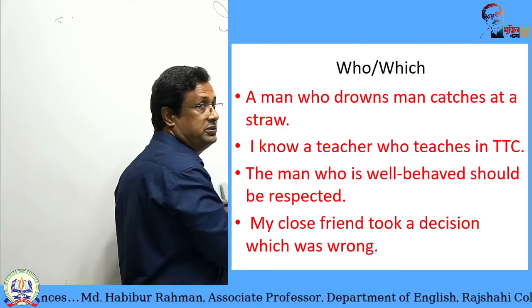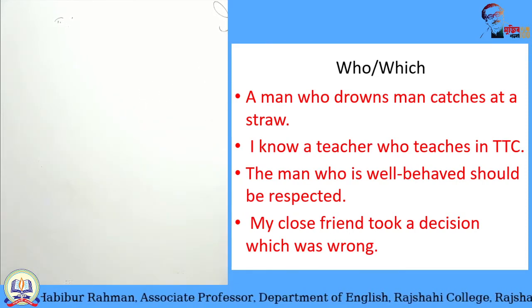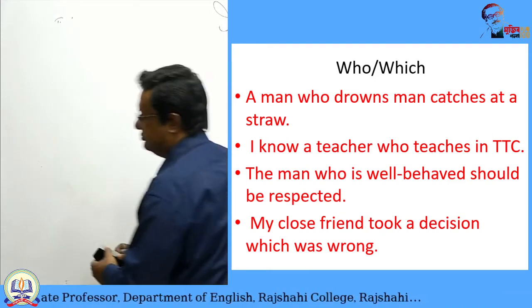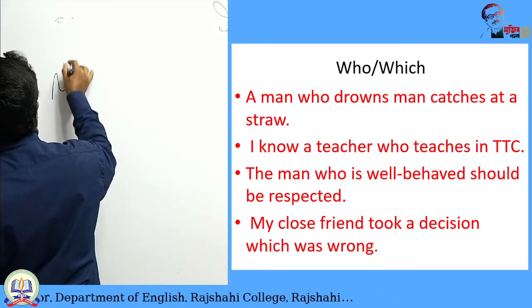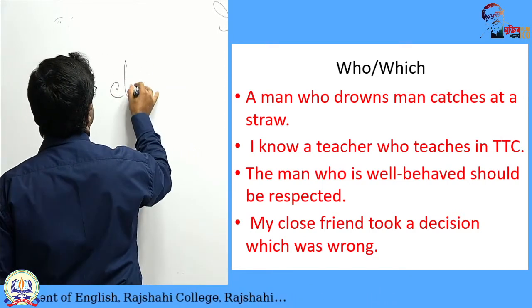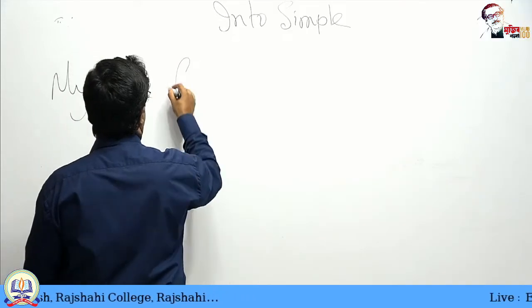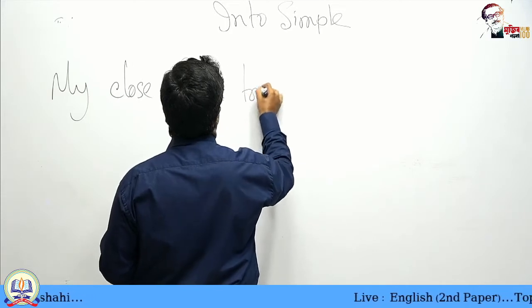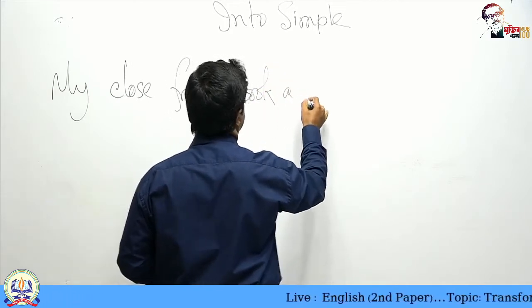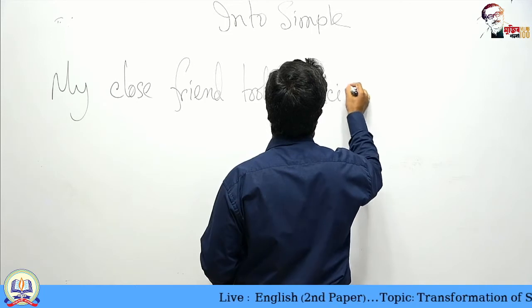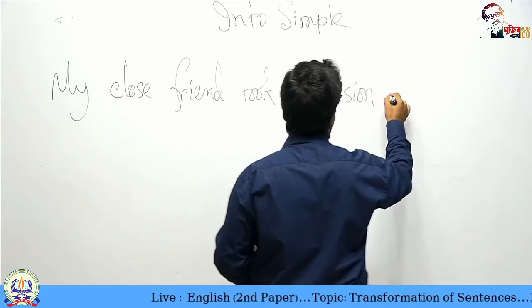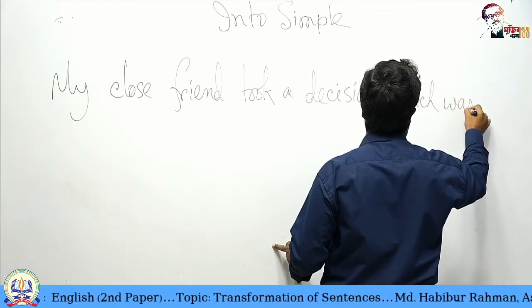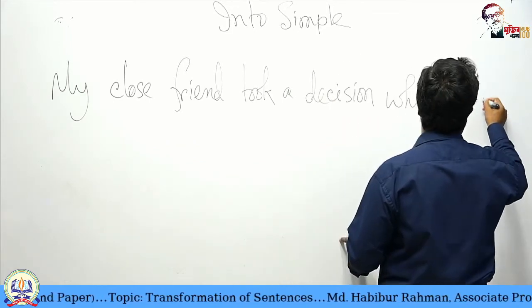My close friend took a decision which was wrong.